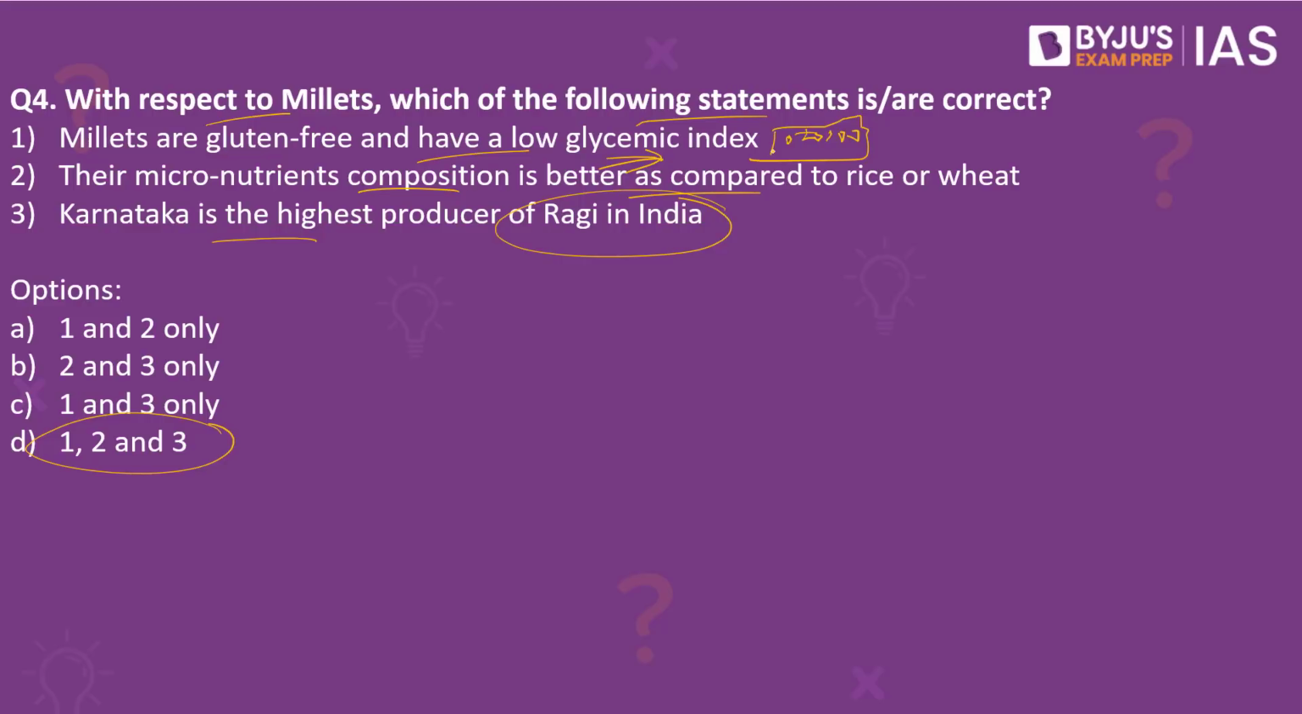low glycemic index. So basically, a glycemic index is a measure of how quickly a food causes our blood sugar levels to rise, and foods with high glycemic index are quickly digested and absorbed, causing a rapid rise in the blood sugar. And when you consider the second statement, their micronutrients composition is better than rice and wheat. This is the right statement. And yes, Karnataka is the highest producer of ragi in India. This statement is also right. Since all the statements are right, the answer to this would be 1, 2 and 3.